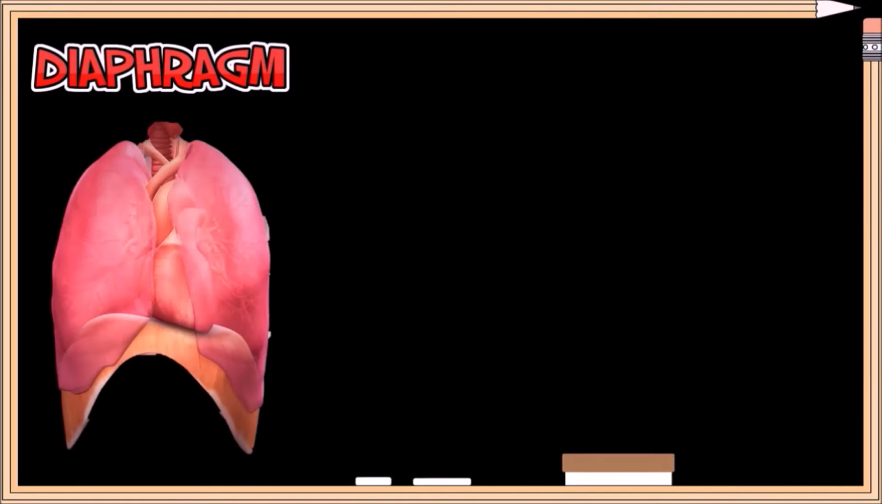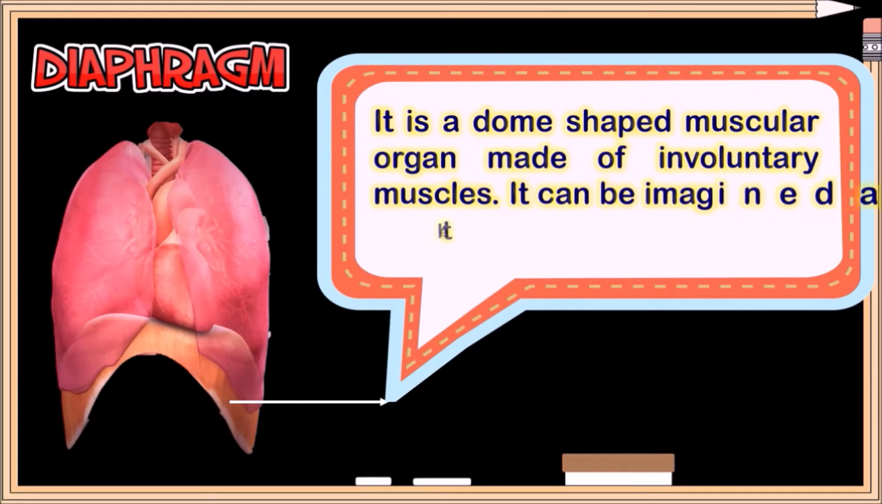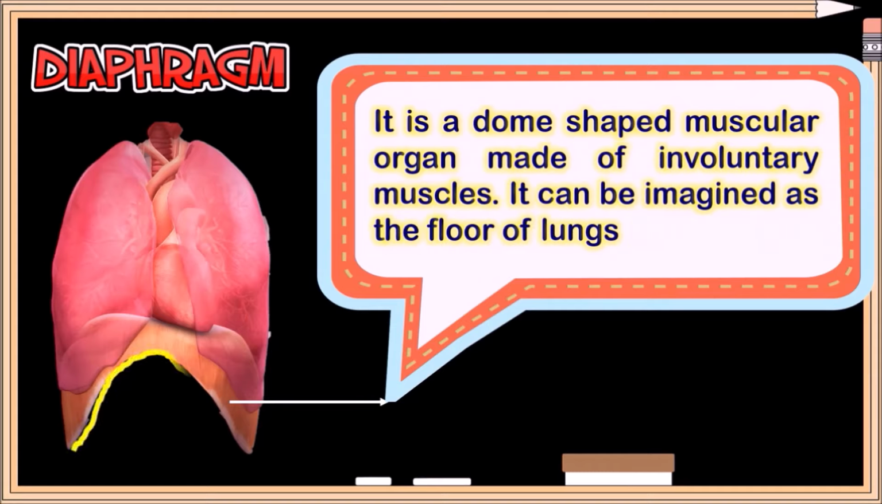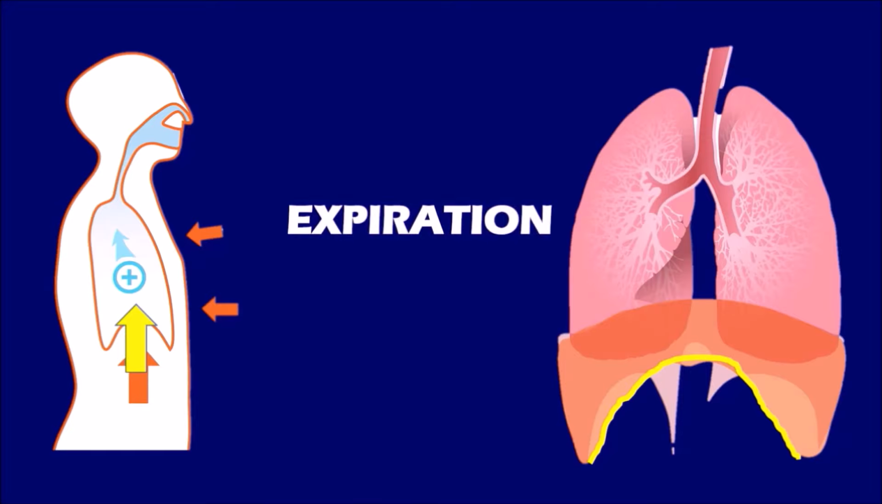Diaphragm. It is a muscular dome-shaped structure made of involuntary muscles. It can be imagined as the floor of the lungs. When the diaphragm is relaxed, it attains a dome shape. As a result, a lot of pressure is exerted on the lungs, which pushes the air inside the lungs towards the outside through the respiratory tract. This process is known as expiration.